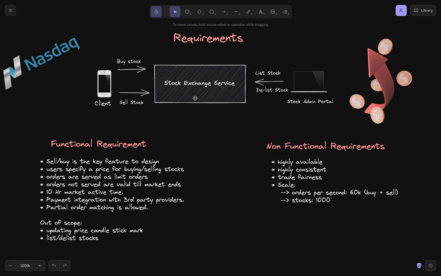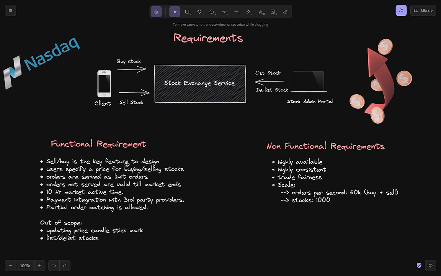As you all know, we have two types of requirements: functional and non-functional requirements. Let's start with the functional requirements first. If you are asked this question in an interview, the interviewer would mostly be interested in the functionality of selling and buying stocks or tickers as part of this stock exchange service. That is the P0 or key functional requirement for us.